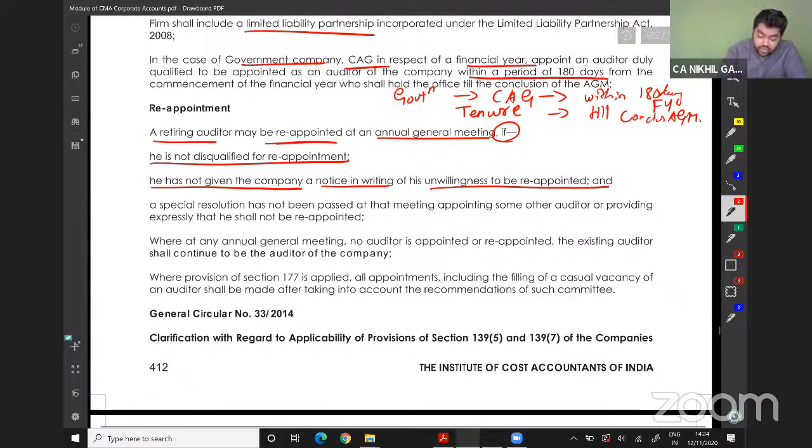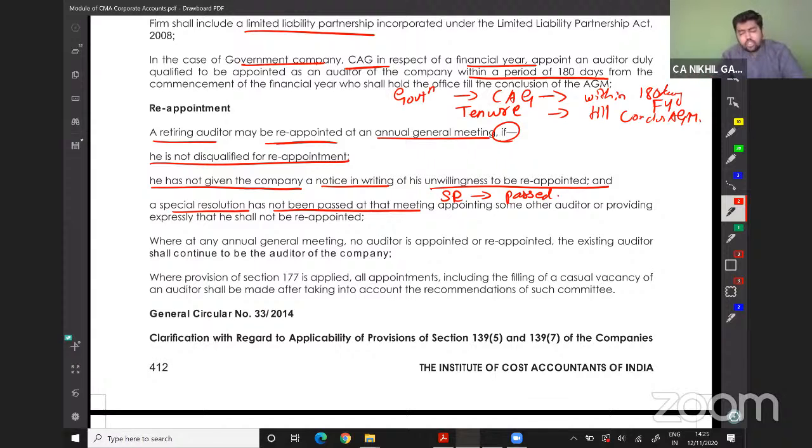And a special resolution has not been passed at the meeting appointing some other auditor or providing expressly that he shall not be appointed. In simple words, if a special resolution is passed to appoint someone else or not to appoint this person, he should not be appointed.